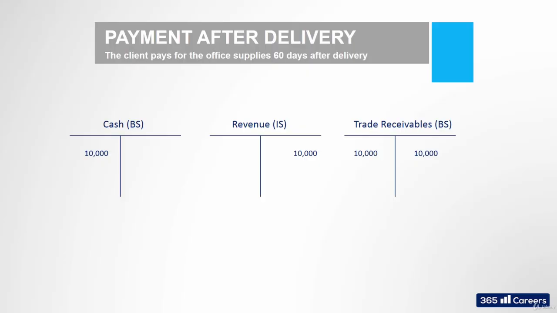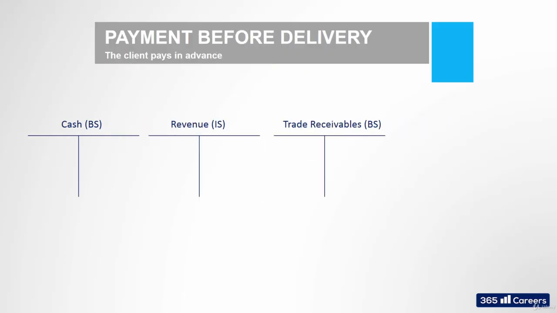The result is similar to what we had before. Cash is debited for $10,000 and revenue is credited for $10,000. The main difference is there was a time gap between revenue recognition and the payment of cash. Now, we must see what happens in the third and final scenario, when the payment for the products is made upfront. Think of a situation when a client has a very specific order and will pay upfront 100% of the goods that will be delivered.